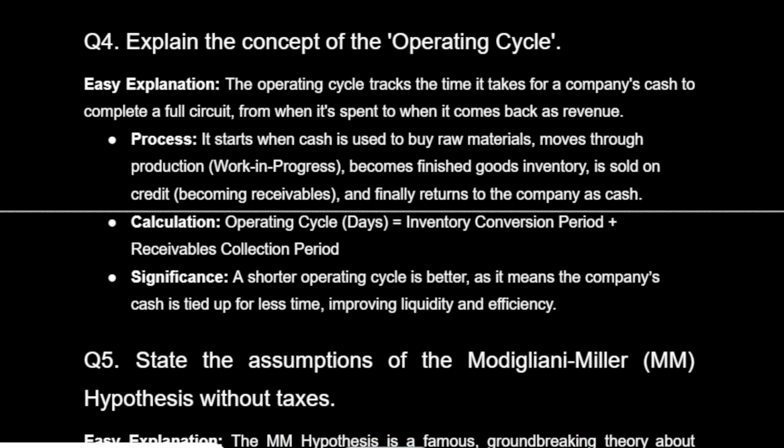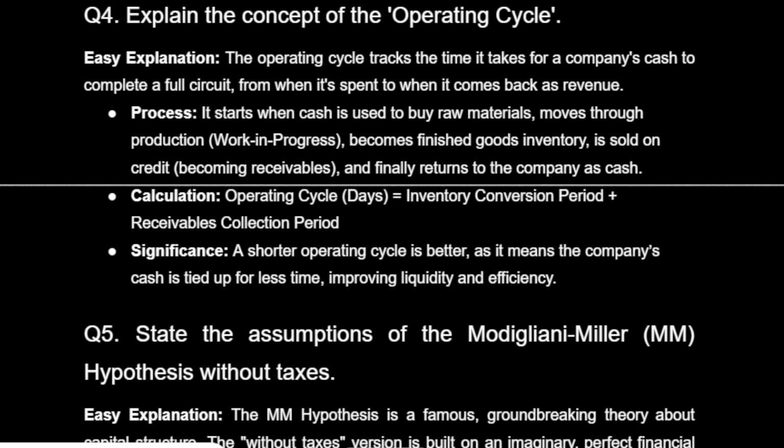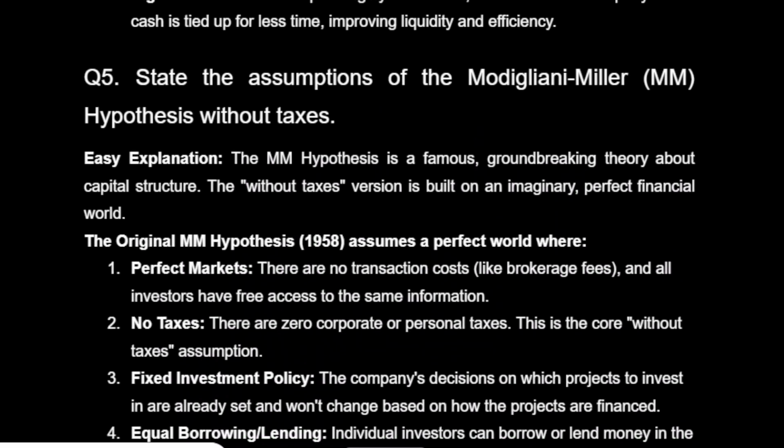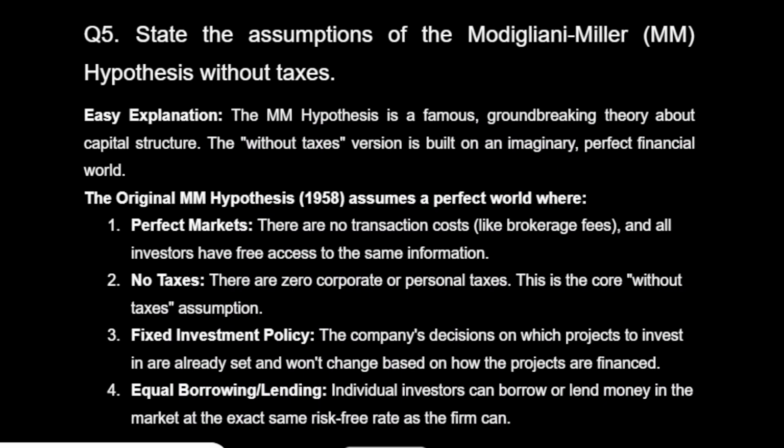Calculation: operating cycle days equals inventory conversion period plus receivables collection period. Significance: a shorter operating cycle is better, as it means the company's cash is tied up for less time, improving liquidity and efficiency. Q5. State the assumptions of the Modigliani-Miller hypothesis without taxes.